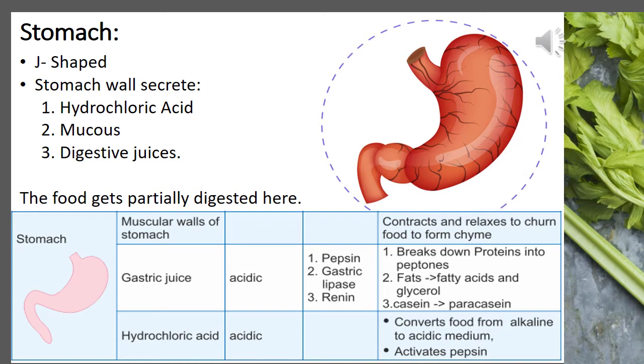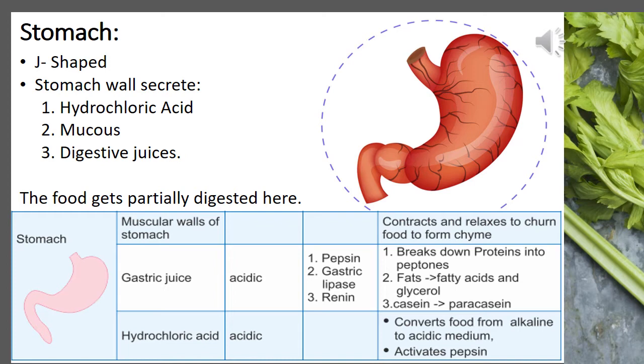The inner wall of the stomach contains gastric glands. These glands secrete gastric or digestive juices which contain three substances: hydrochloric acid, pepsin and mucus. Talking about hydrochloric acid, it kills many harmful bacteria that enter with the food.